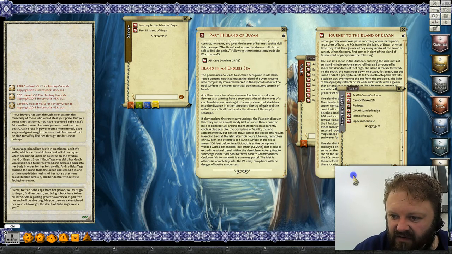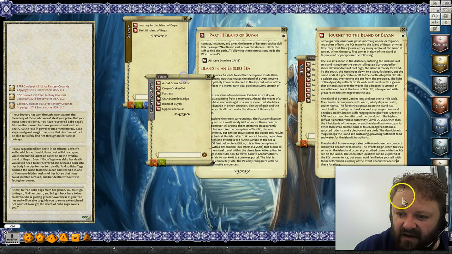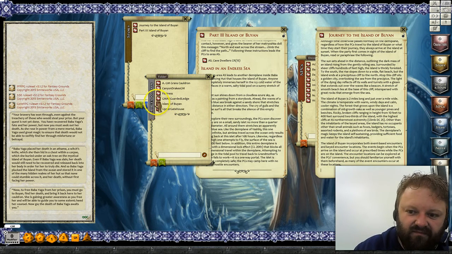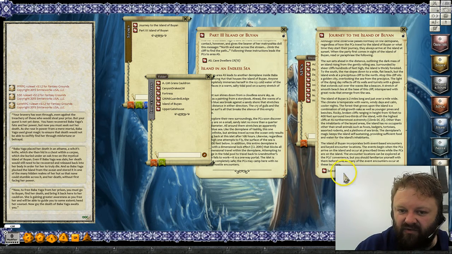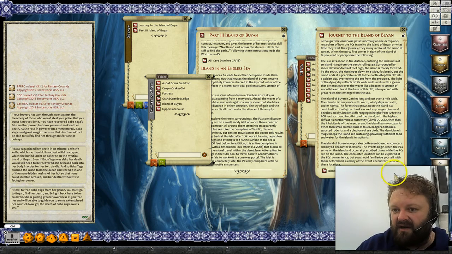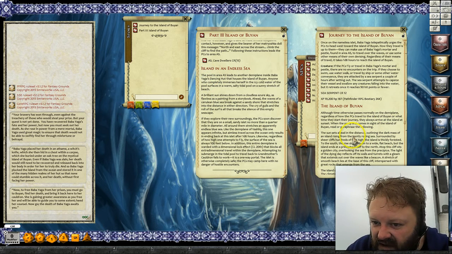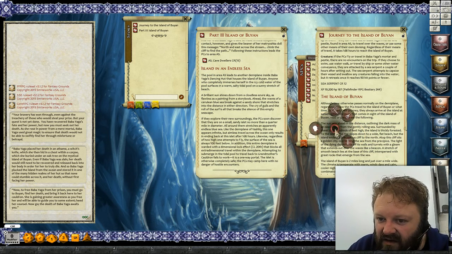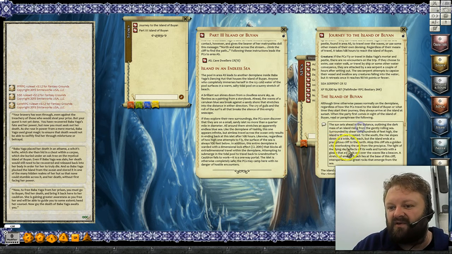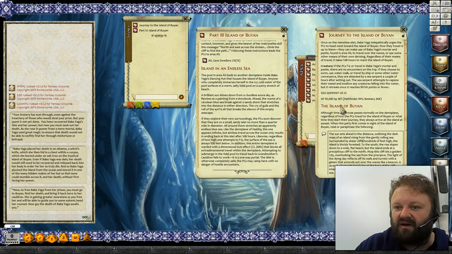Now I actually wanted it in the next one because this is where I keep all of my jam stuff. Now it says down the bottom here about the island, so what I'm going to do is just put a space in there and a link to the Island of Buyan, because later on I'm going to put little pins and links in that image, so it leads me to the encounters that I need to do. Now we have an encounter to build out of this as well, also some text. So this section here is text, so we'll pop that into a box. You can see here that I've already used the title bar.